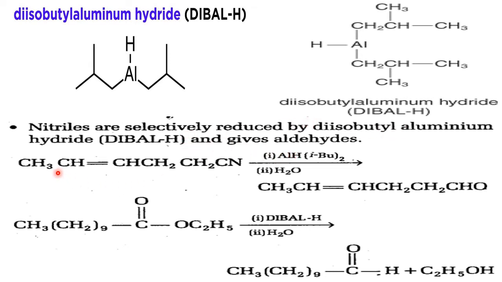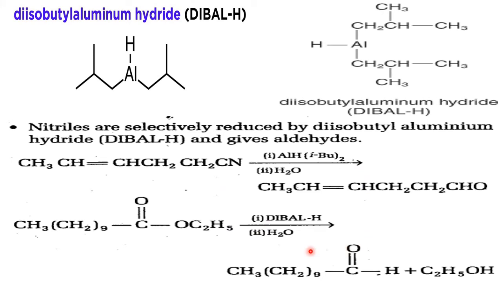One example: CH3 CH double bond CH CH2 CH2 C triple bond N. That becomes what? As usual, CH NH, same thing happens here, and that becomes CHO, and ammonia goes out. But here, this is an ester. Whether it is nitrile or ester, both are reduced to CHO using the special reagent DIBAL.